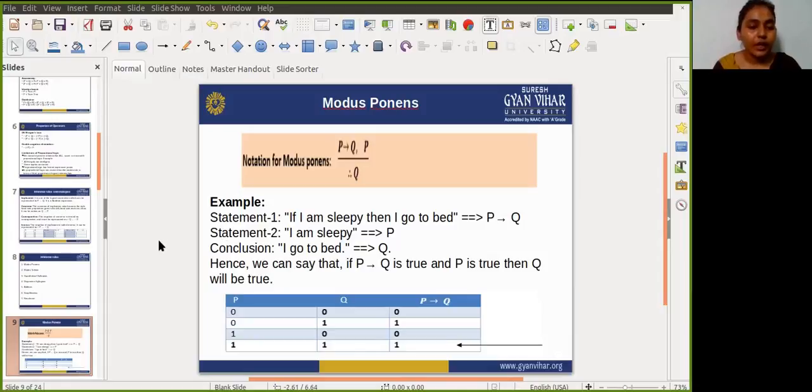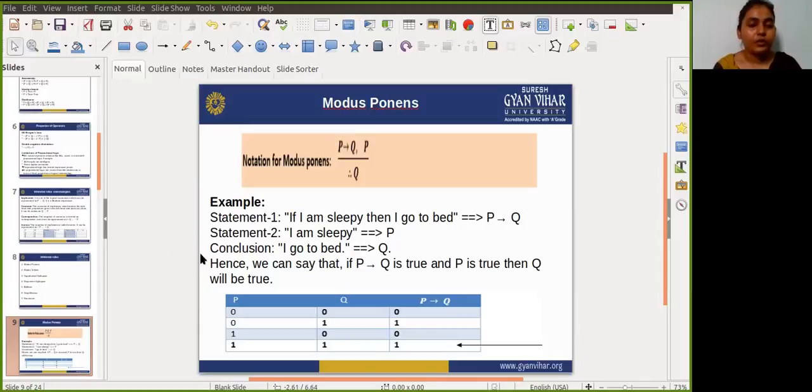Now in the second case, P is true and Q is false. If we are talking about the implication rule, definitely it will give a value false. And here the value of P is true, so true and false, obviously it will give false. Now both are true.